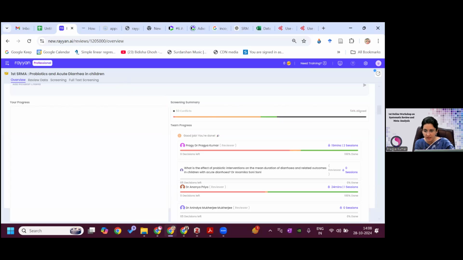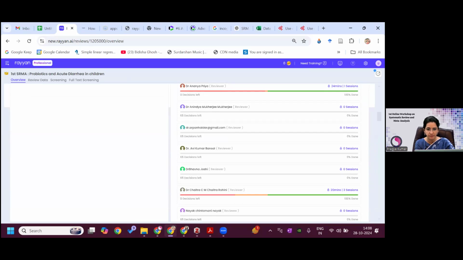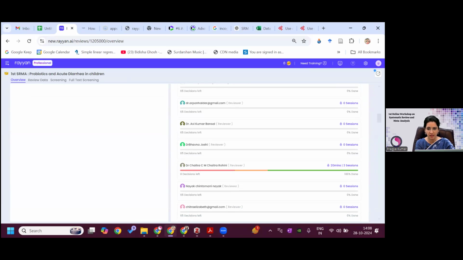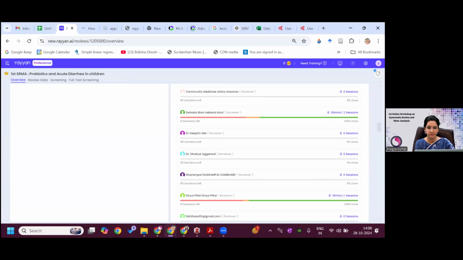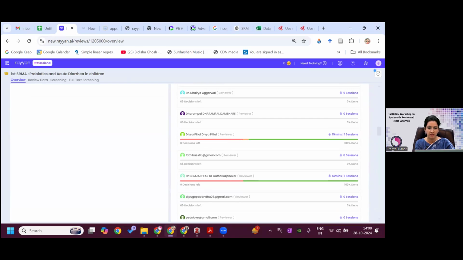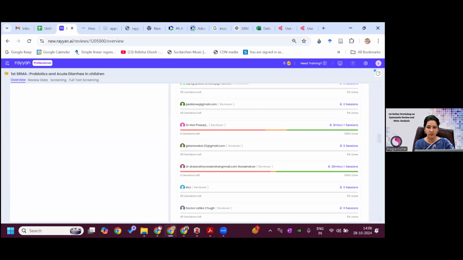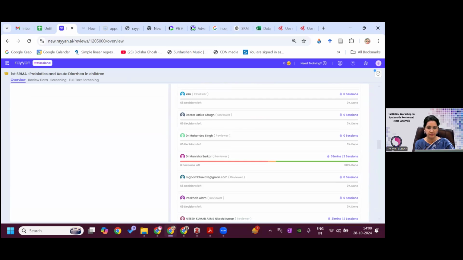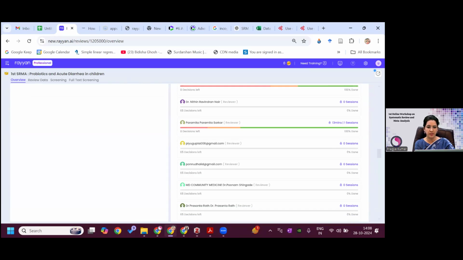Then I start seeing, so you can see here Dr. Ananya has done it. Then if I go down, Dr. Chatra has done it. Then Dr. Devashish Bishnoi, Dr. Divya, Dr. Rajashekhar, Dr. Hari Prasad, Dr. Swati Ravindran, Manisha Sarkar, Nitesh, Paramita.